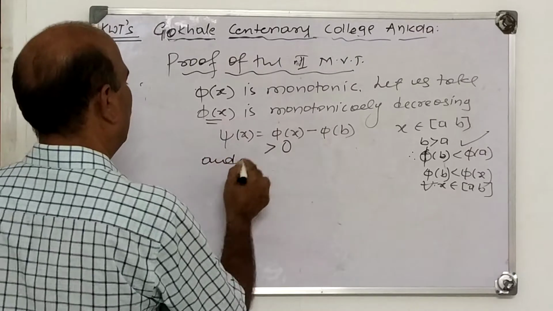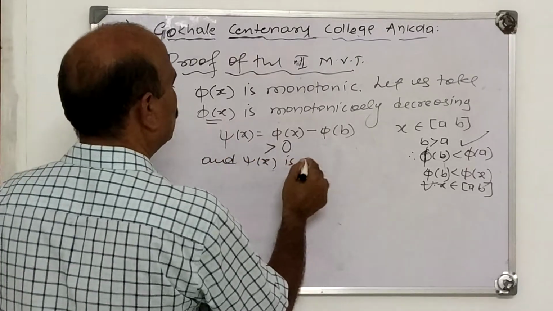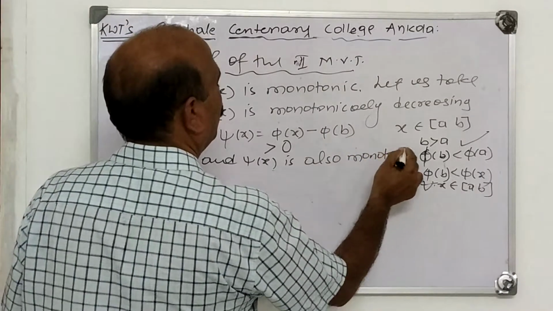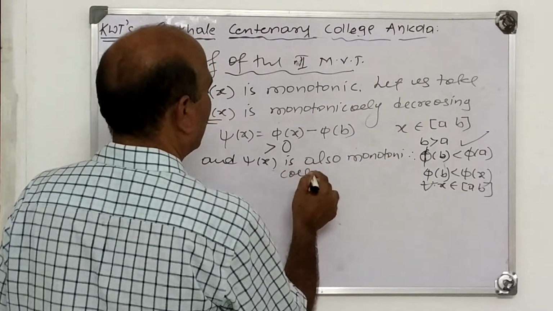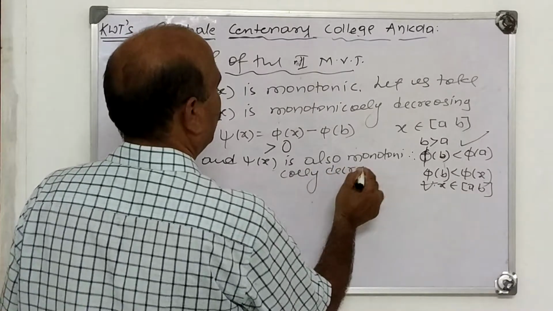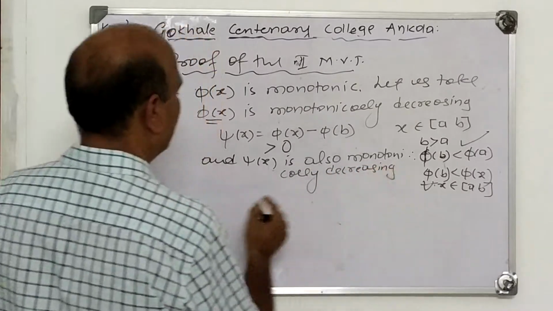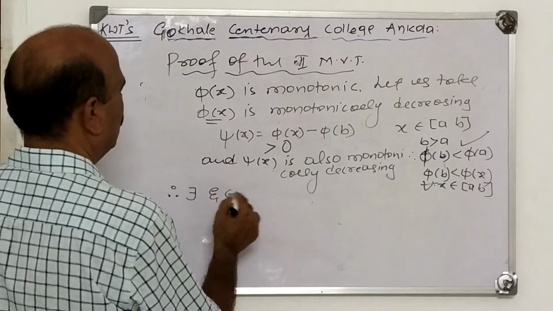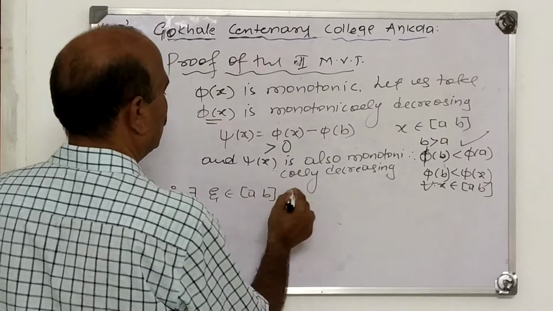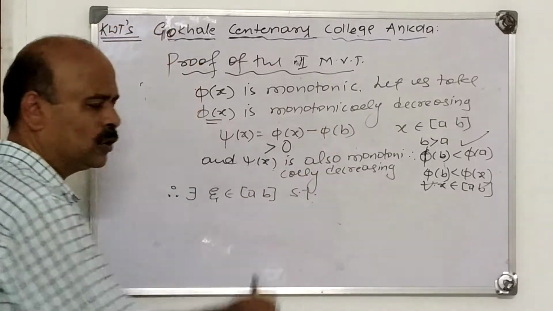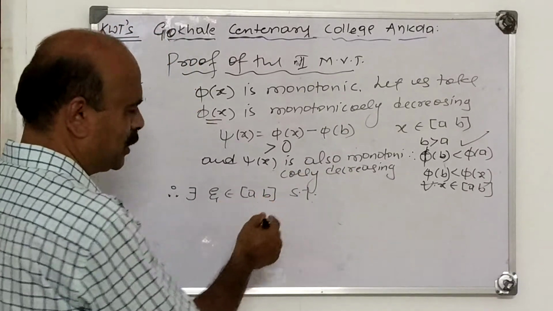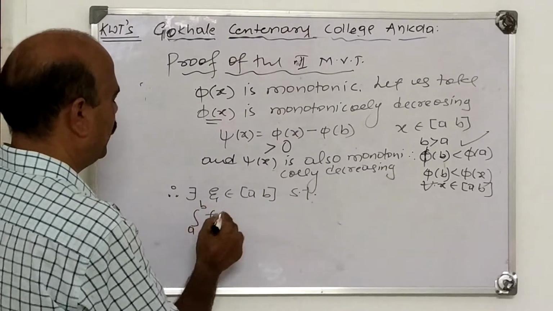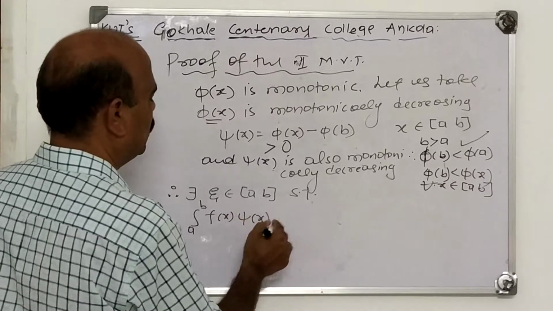And psi of x is also monotonically decreasing here. Monotonically decreasing. Therefore, there exists psi belongs to (a, b) such that, now here we use Bonnet's theorem. What does Bonnet's theorem say? There exists psi belongs to (a, b) such that integral a to b f(x) into psi(x)